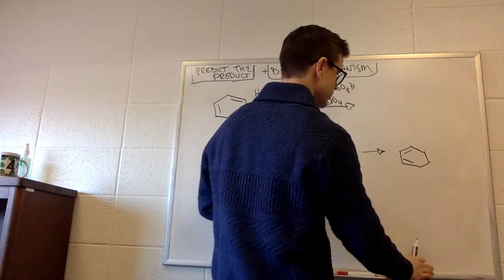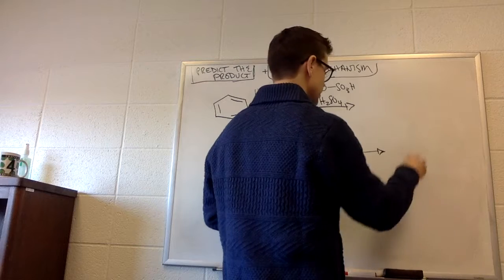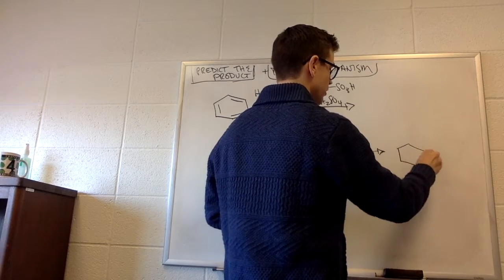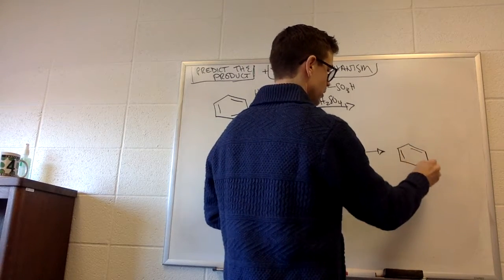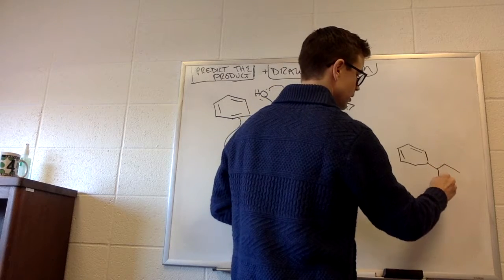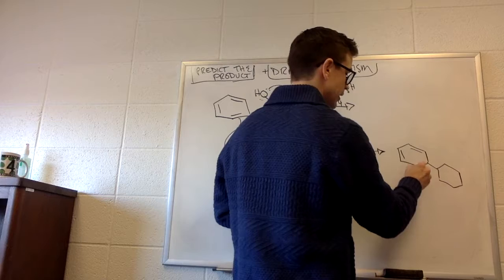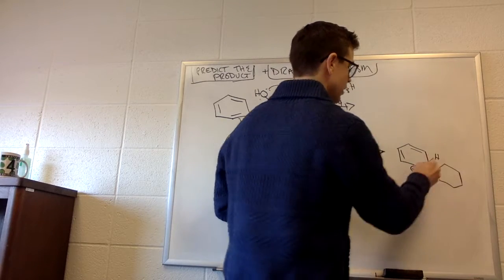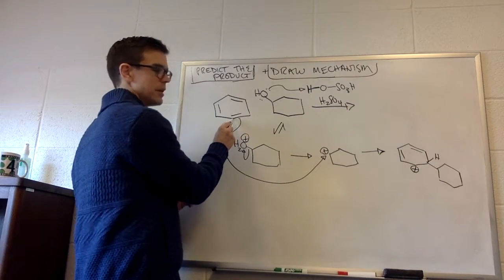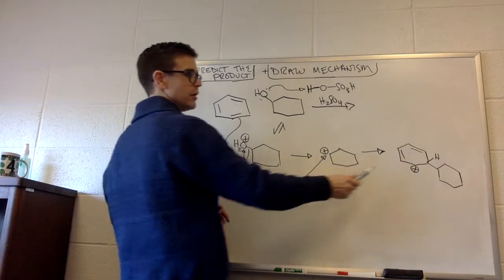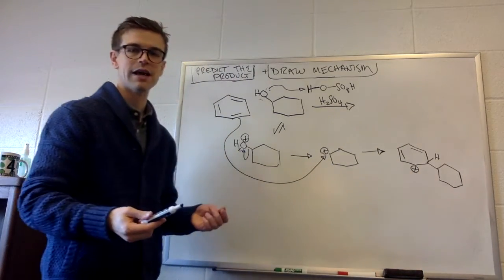And use the wrong alkene, or the wrong pi bond. So we added the cyclohexane ring there. We have our carbocation in that position because this carbon here lost a bond, so that means it's going to be positively charged in that structure.